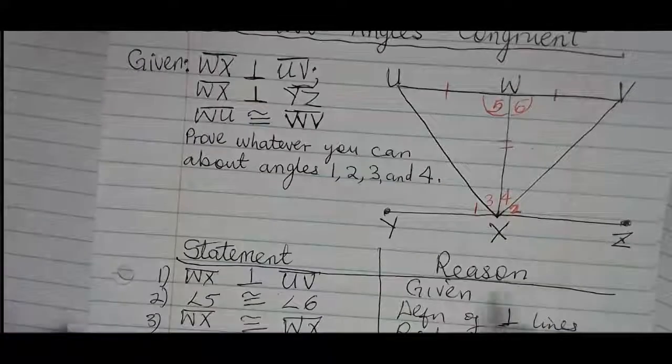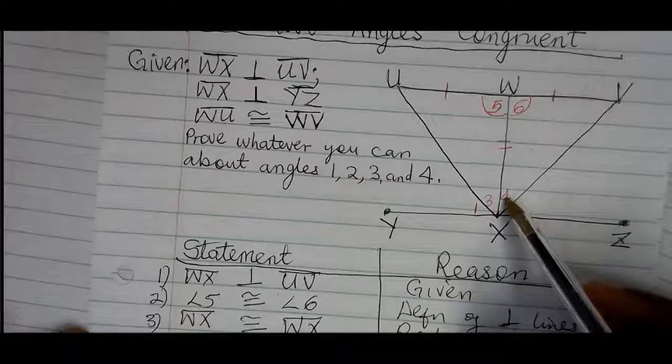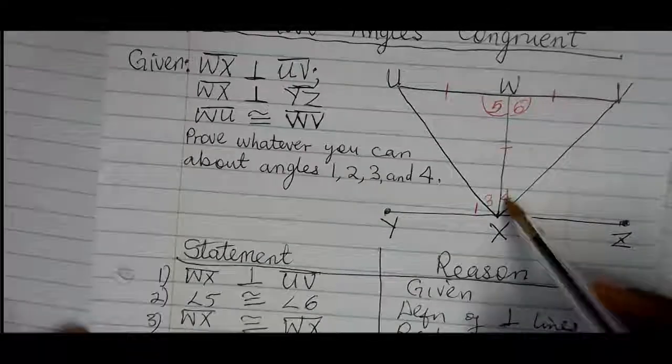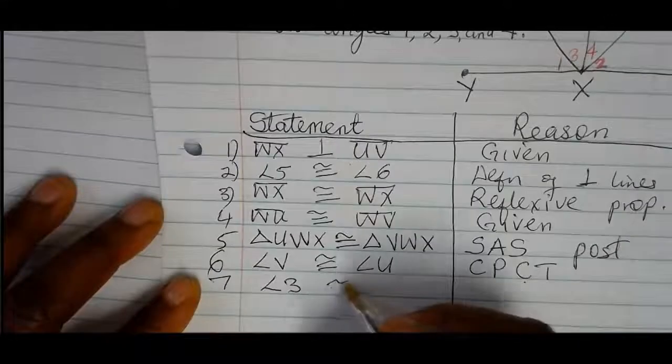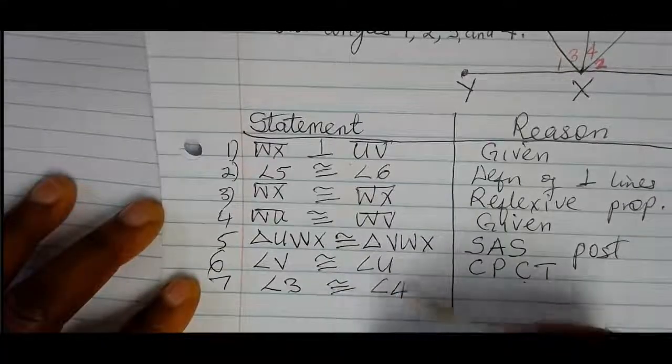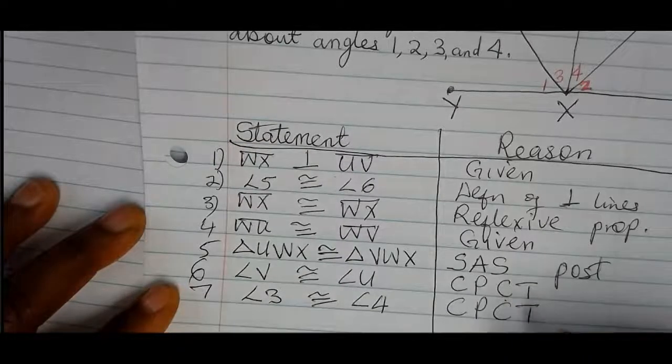And we can say the same thing, that angle 3 is congruent to angle 4, based on the same fact: corresponding parts of congruent triangles are congruent.